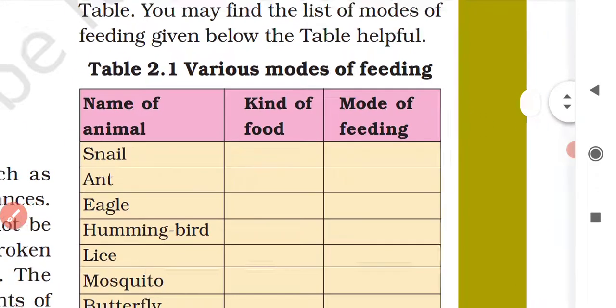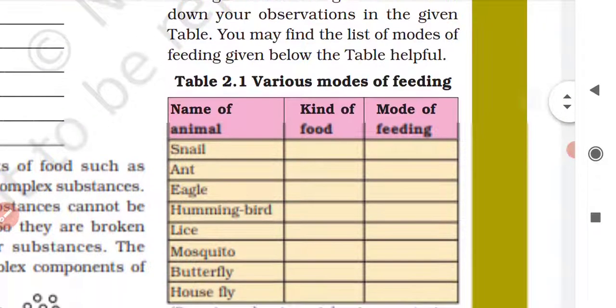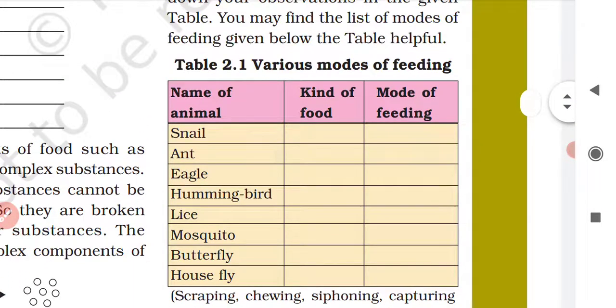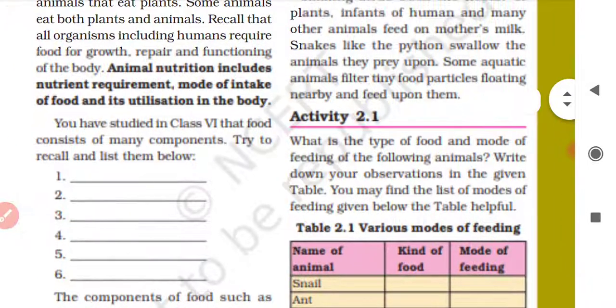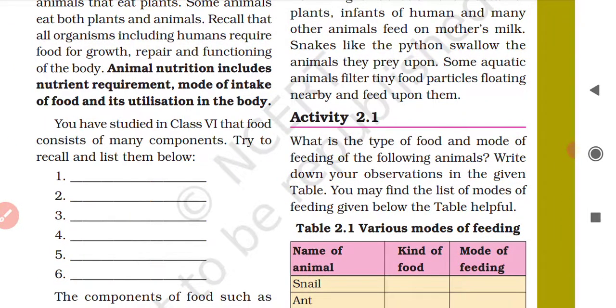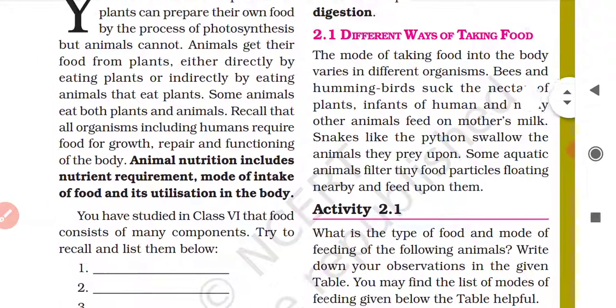Yes. So this completes table 2.1. For this much we'll finish today, and we'll cover the next topics in the next classes. So that's all for today. Thank you.